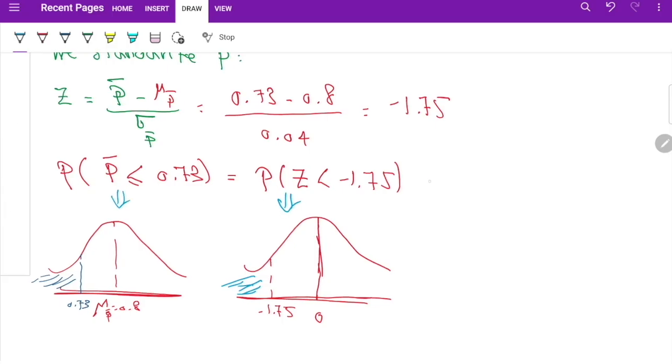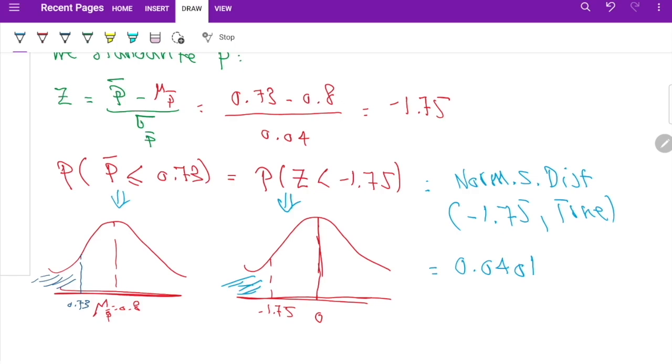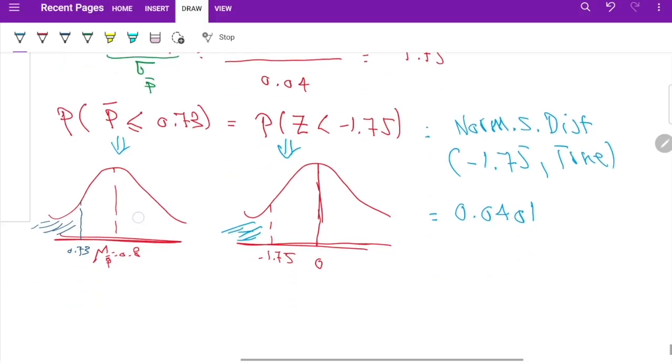Same thing, either use that one here, or we use that one here. Well, this is faster and easier because we can do it in Excel. We can find the left-hand side, so you can use NORM.S.DIST of negative 1.75, comma TRUE, then we're done. We're going to get the probability or the area, which is about 0.0401. So you have a 4% chance that a random sample of n equals 100 apartments would produce a sample proportion less than or equal to 73% that are rented within 2 weeks if the true population proportion is 0.8. So this is the conclusion.